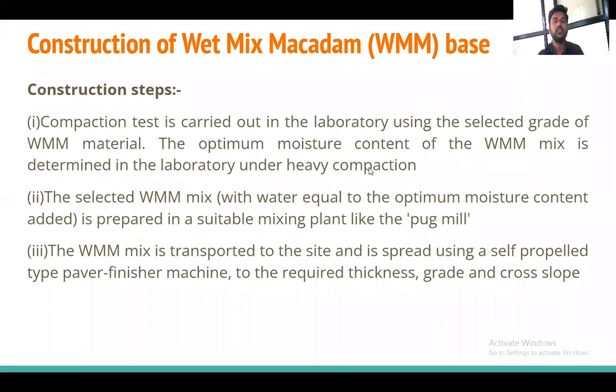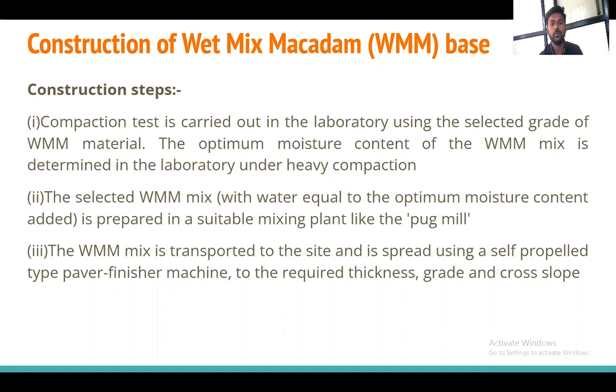What we have to do first, we have to go for the compaction test in the laboratory for the WMM, and we also have to check the optimum moisture content. These are two very important steps carried out for a number of layers: optimum moisture content and the density test.